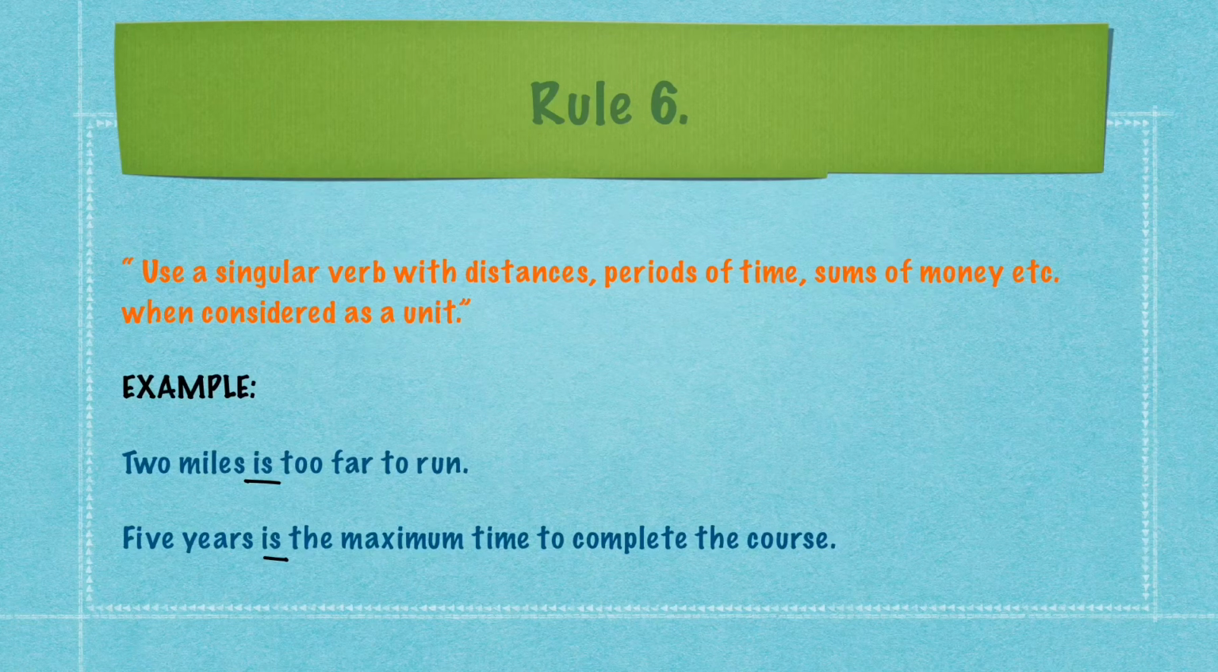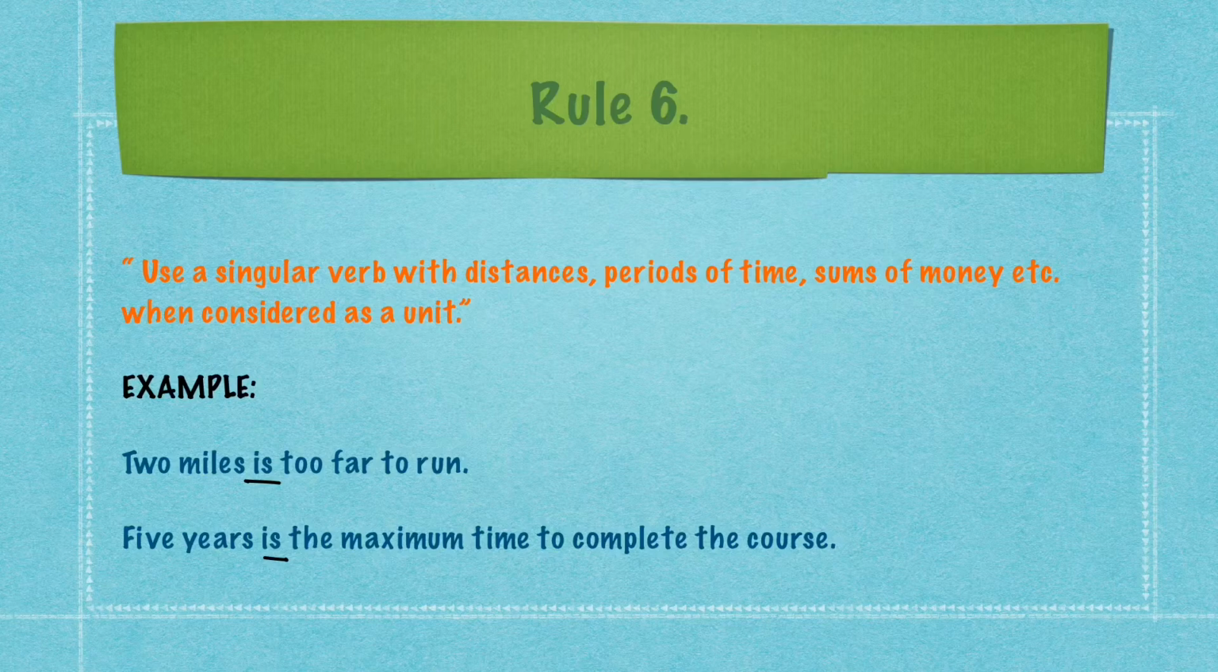Rule number 6 says, use a singular verb with distances, periods of time, and sums of money when they are considered as a single unit. One example to consider is, 2 miles is too far to run. Dear students, you can say here 2 miles is used as a single unit of distance, so it is taking a singular verb is here.